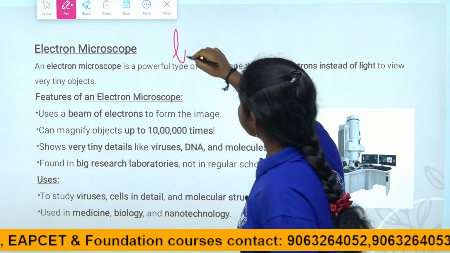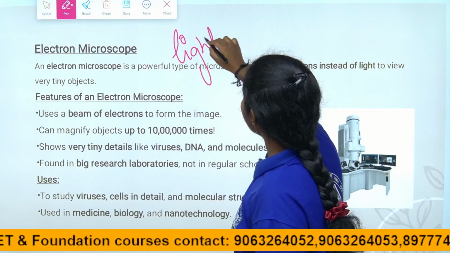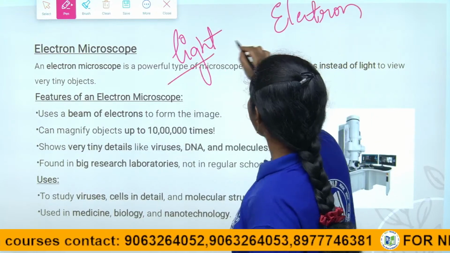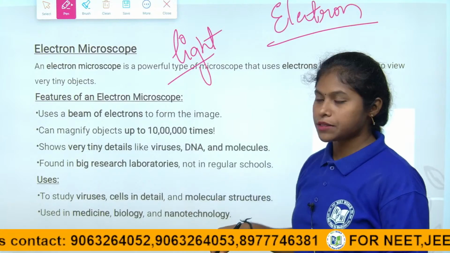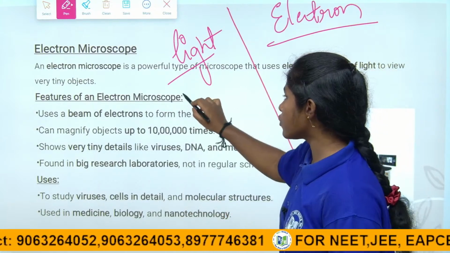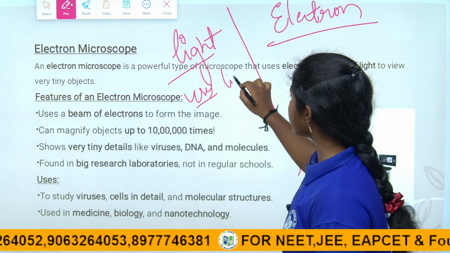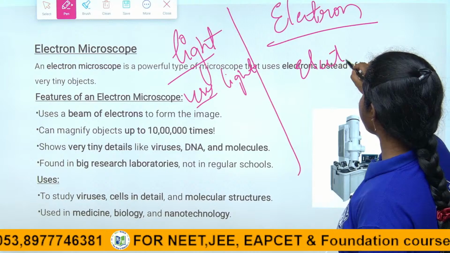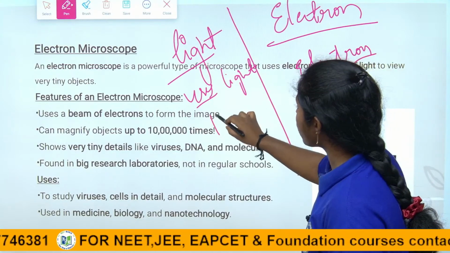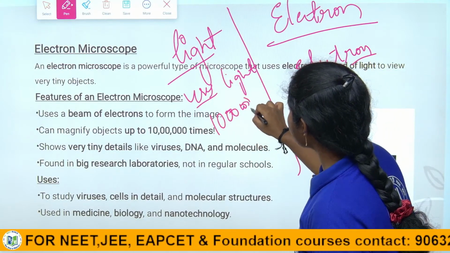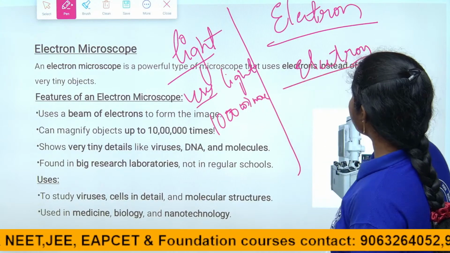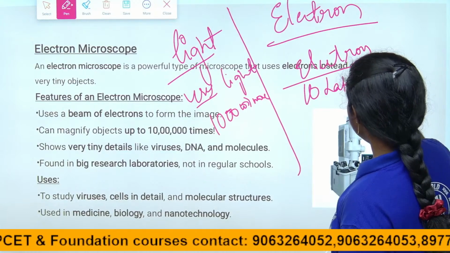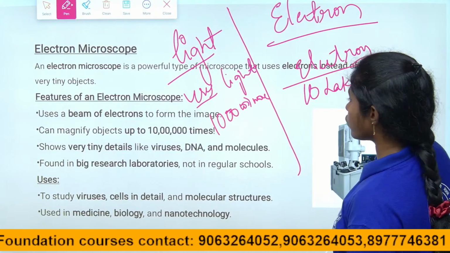See here, in light microscope and electron microscope, if they ask you to write any two uses or key differences, we have to say the light microscope uses light, right children? The electron microscope uses electrons, a beam of electrons. The light microscope magnifies 1000 or more times. The electron microscope magnifies 10 lakh times. It is 10 times the light microscope, right children?